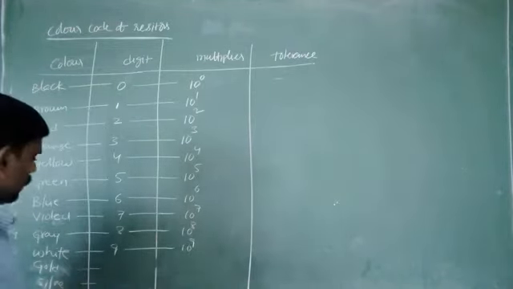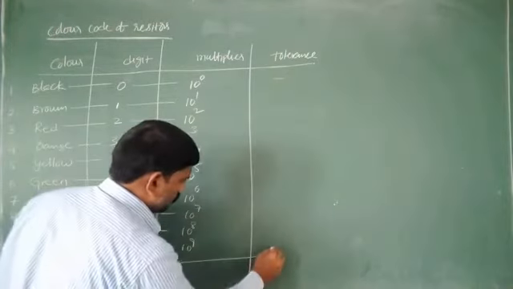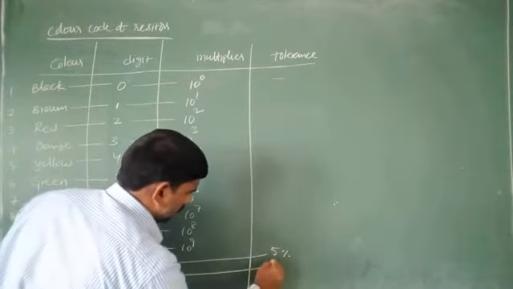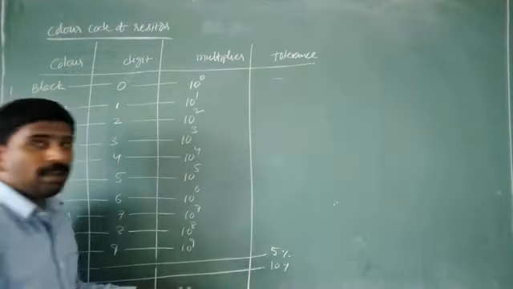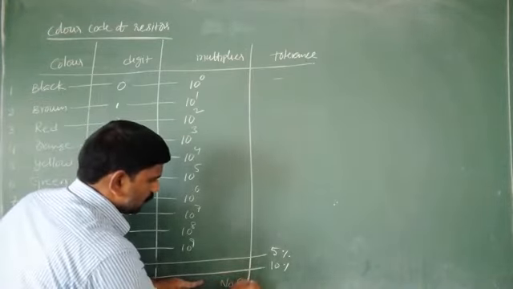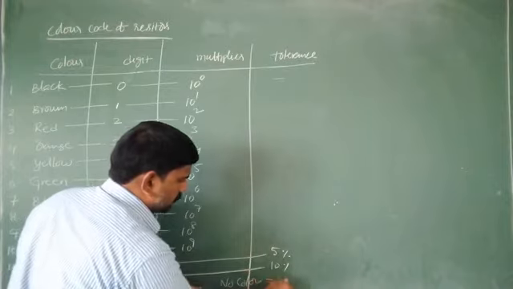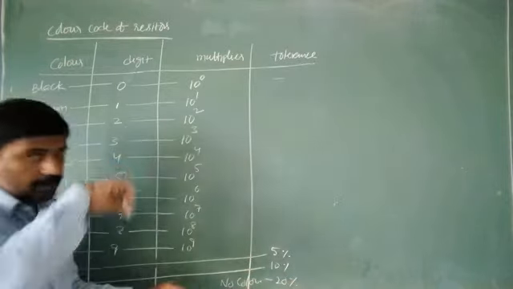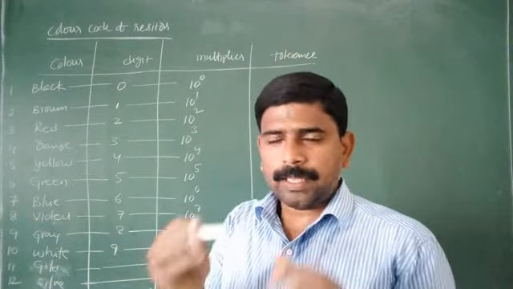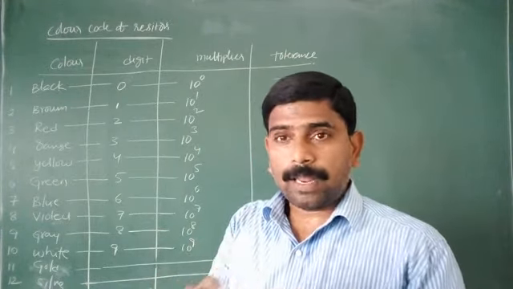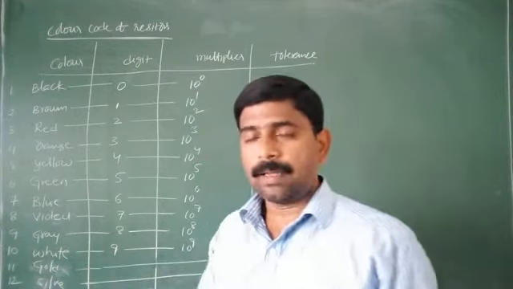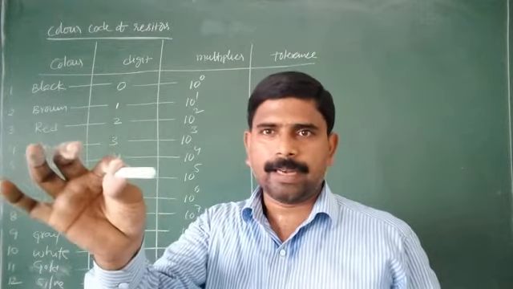So here tolerance is there. For gold, 5%, for silver, 10%, and for no color, 20%. So when we are taking a resistor, the tolerance band, either gold, silver, or no color, must and should be on our right hand side.